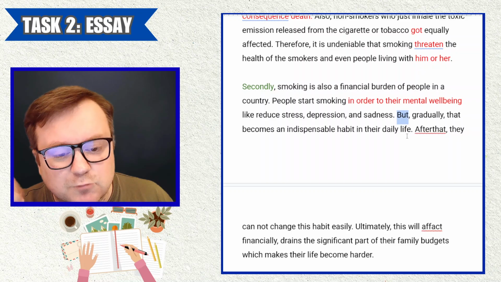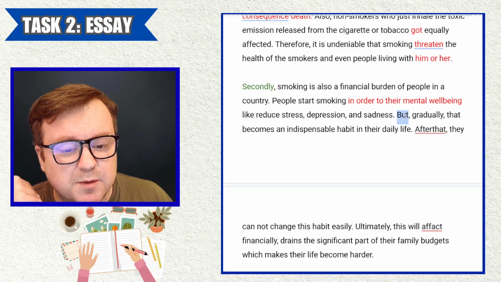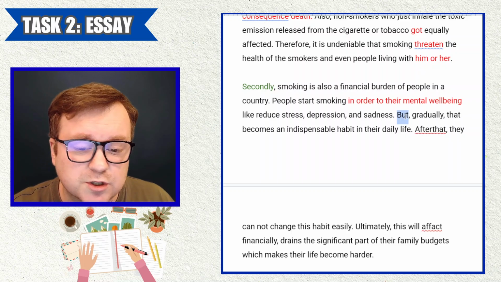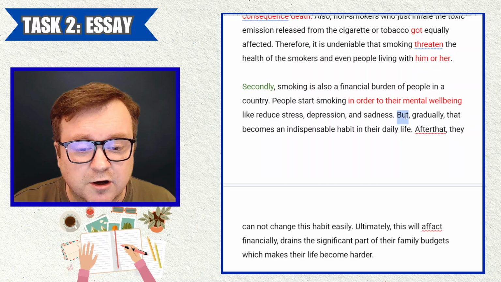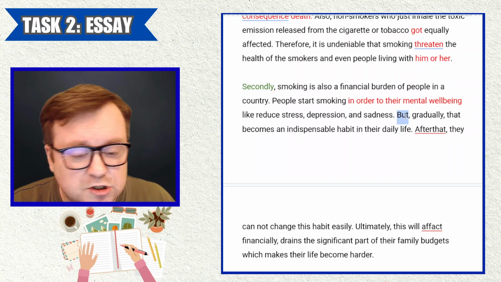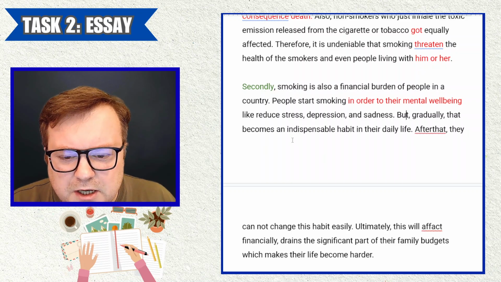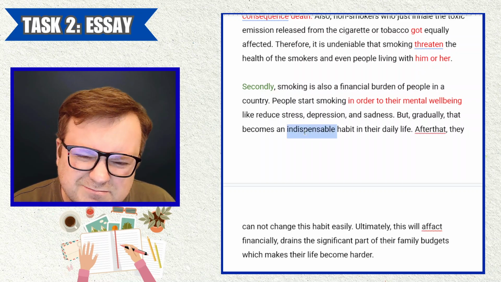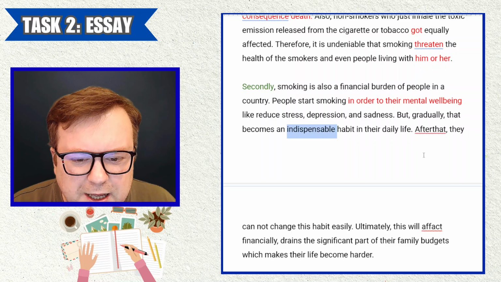But okay, gradually there are some people that say we shouldn't start sentences with "but." Linguistic research shows that "but" starts sentences quite often, even in academic language. So for me, absolutely fine. But comma, gradually comma, that becomes an indispensable habit. Indispensable habit? I guess so. Indispensable habit in their daily life.